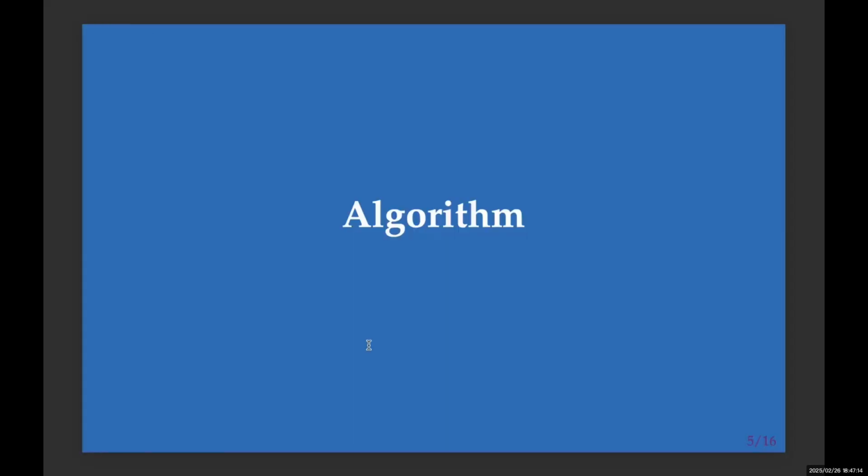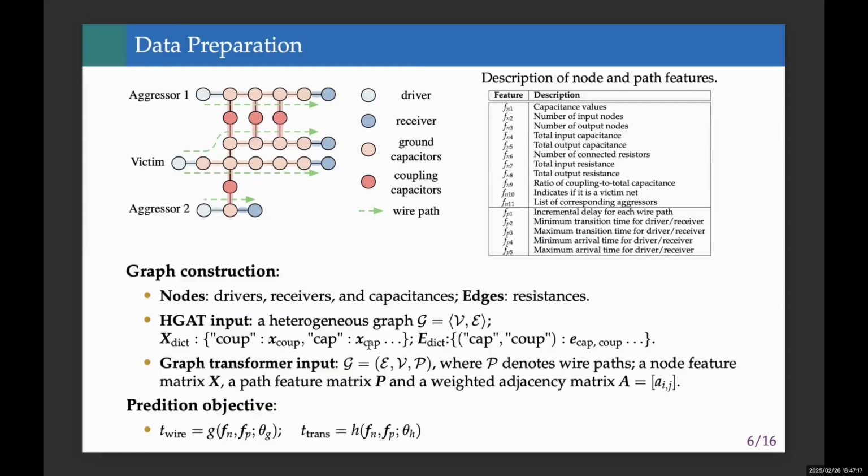Let's dive into the technical framework of GraphCAD, starting with data preparation. First, we construct the graph by representing drivers, receivers, and capacitances as nodes, and resistances as edges. From post-route spef files and PrimeTime non-SI mode reports, we extract the key features that capture the physical and temporal characteristics of the RC networks. These features are categorized into two types. For example, the node features, where we capture the capacitance values and input-output node counts. And for the path features, we use the incremental delays, transition times, and the like.